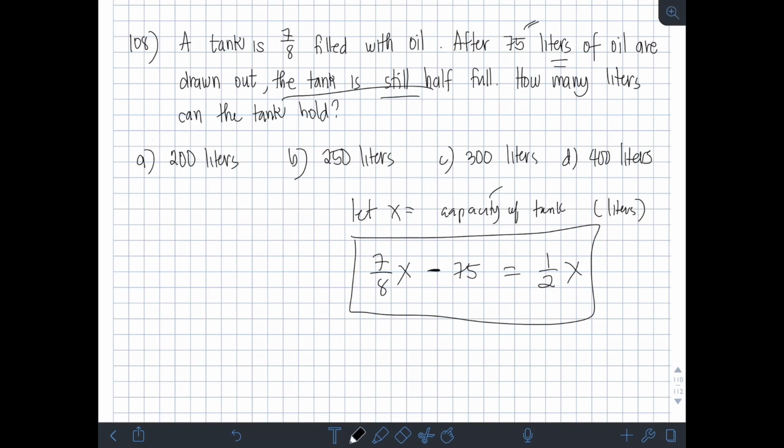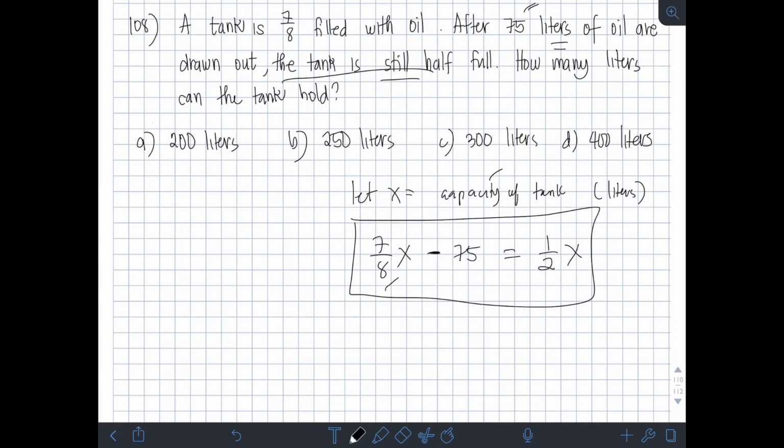Okay? So, therefore, nakabuo tayo ng linear equation. Solve na lang natin for x. So, dahil meron tayong denominator na 8 tsaka 2, eliminate muna natin yon by multiplying both sides by the LCD. Anong LCD ng 8 tsaka 2? Obviously, 8. So, multiply natin both sides by 8, distribute. 7/8x times 8, cancel si 8. So, magiging 7x na lang.